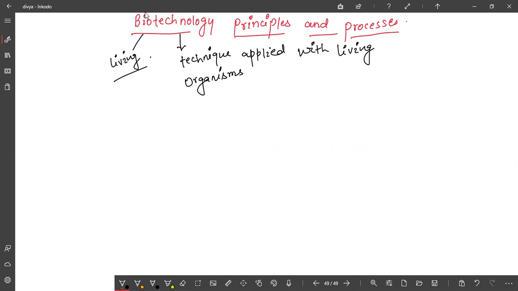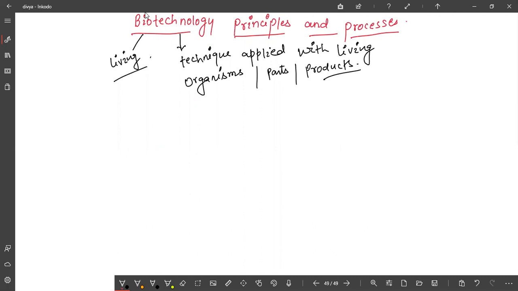It may be the full living organism, or a part of the living organism, or their products. So biotechnology means we will discuss the technology that is used with living organisms. Is it clear to you?